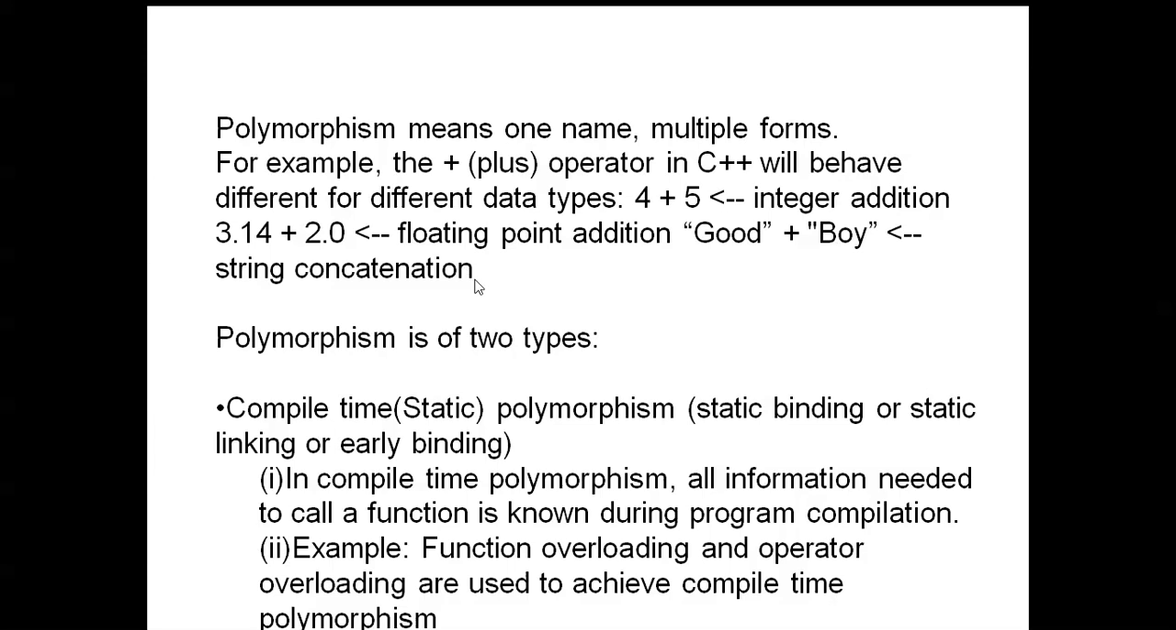Polymorphism is of two types. One is compile time polymorphism, that is static binding, static linking, or early binding. In compile time polymorphism, all the information needed to call a function is known during program compilation. When we compile that program, that polymorphism occurs, and it is called compile time polymorphism.